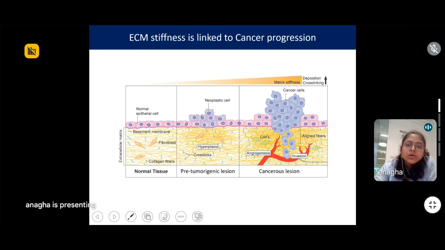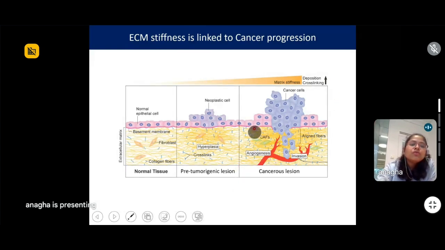My PhD work focused on this part. We see that from normal cells to a cancerous lesion, there are steps through which the ECM stiffness is gradually increasing, and at the end step where the cancerous lesion is formed, the stiff ECM promotes all the malignant features like proliferation, invasion, angiogenesis, and so on and so forth.